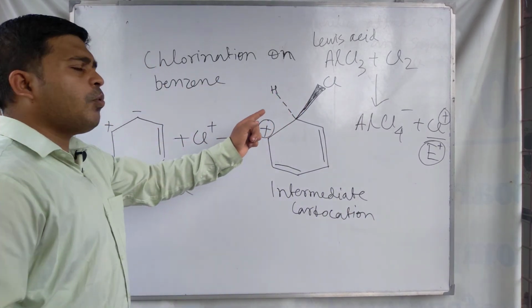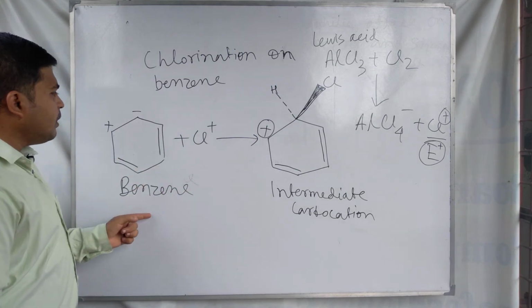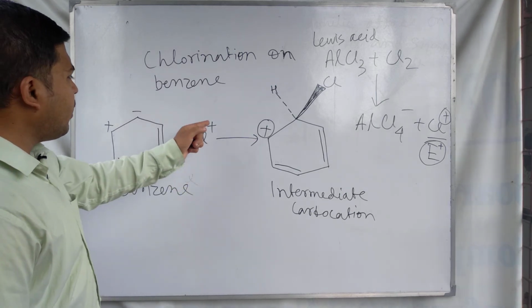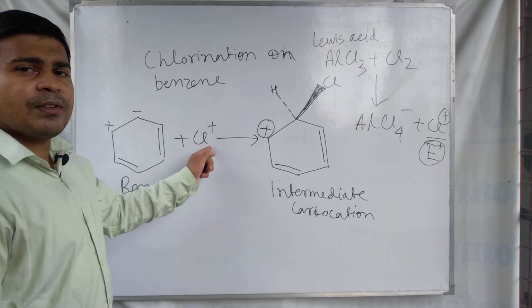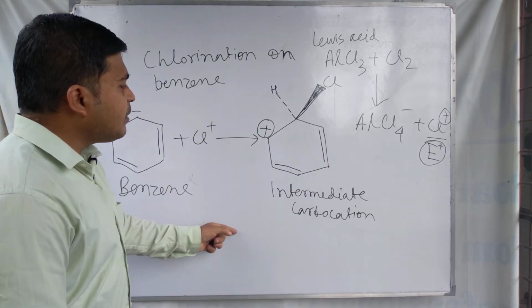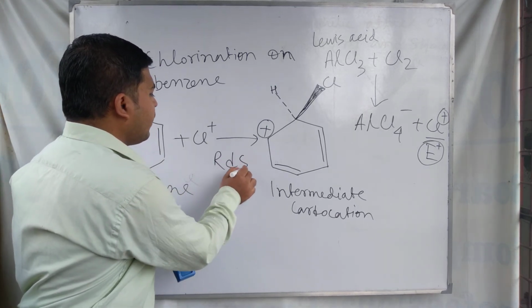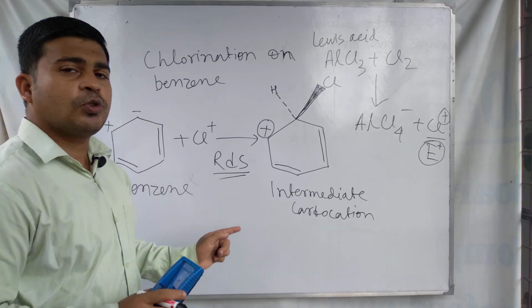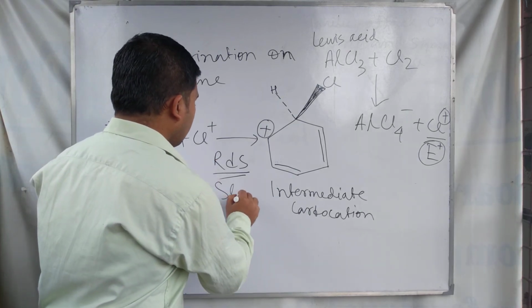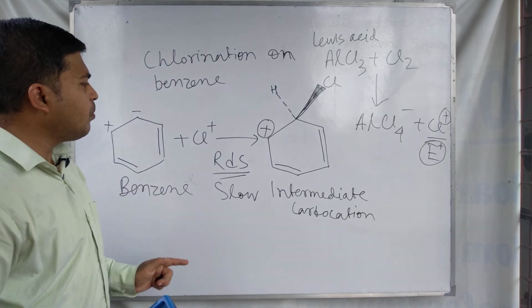This is the formation of the intermediate carbocation when benzene is attacked by Cl plus, the electrophile. It produces this intermediate. This is the rate determining step, the RDS of the reaction, and this is the slow step, the slowest step of the reaction.